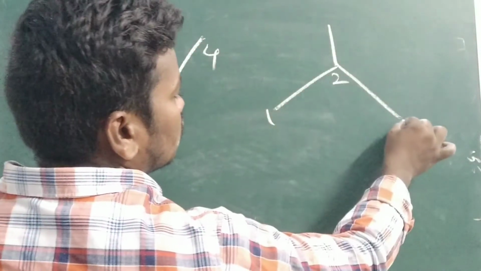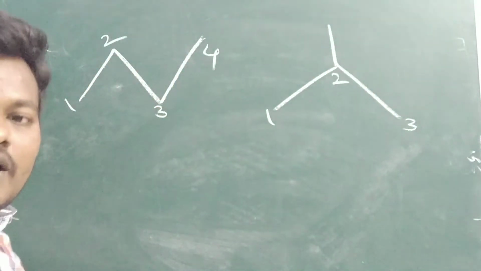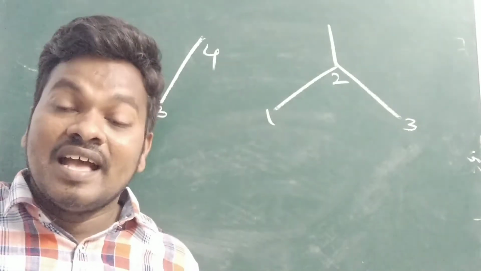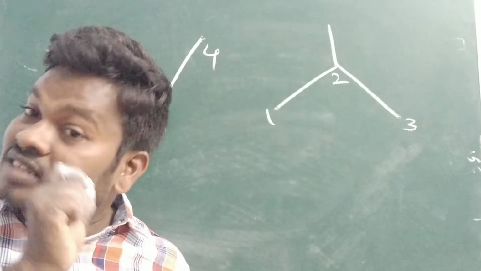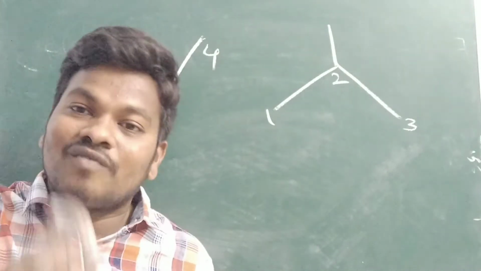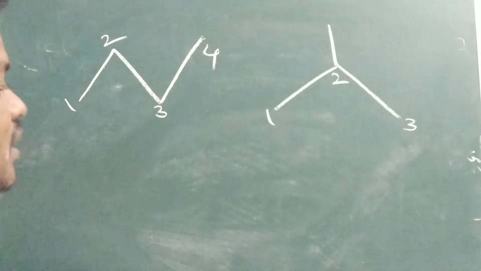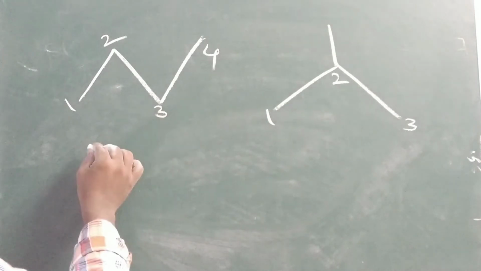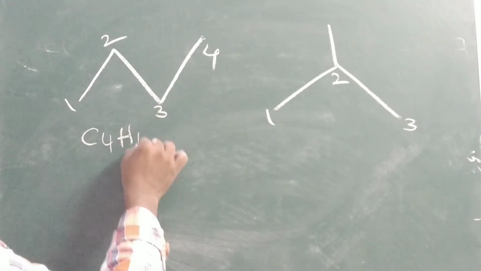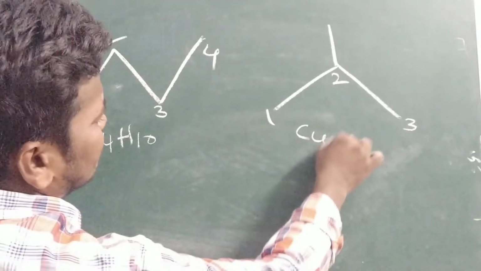1, 2, 3. First of all, we have to identify A and B. What is A? The number of carbons in the parent chain. Of course, the molecular formula we can write as C4H10. Here also C4H10, which we have already written.